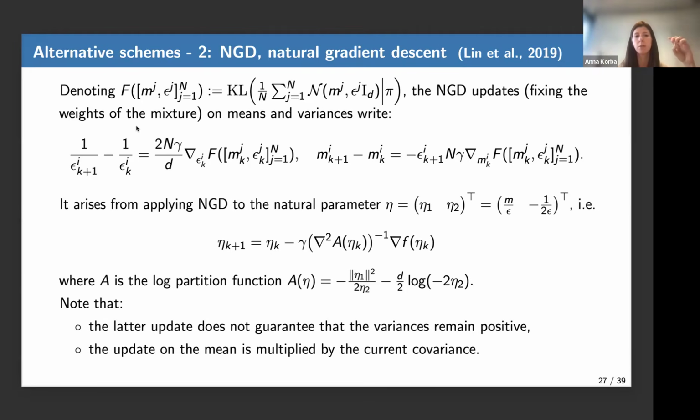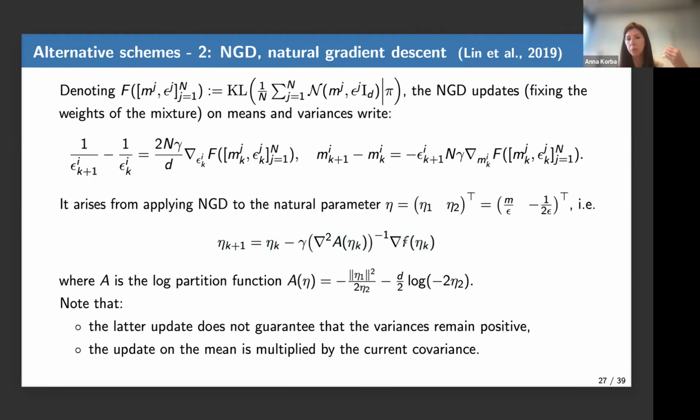So let me give more details. If you give me the objective function on means and variances, which is here the KL between the mixture and the target, you can write the natural gradient descent updates of this paper as follows. So you have an update on the variance and an update on the mean. And where does it come from? It comes from applying what is called natural gradient descent.